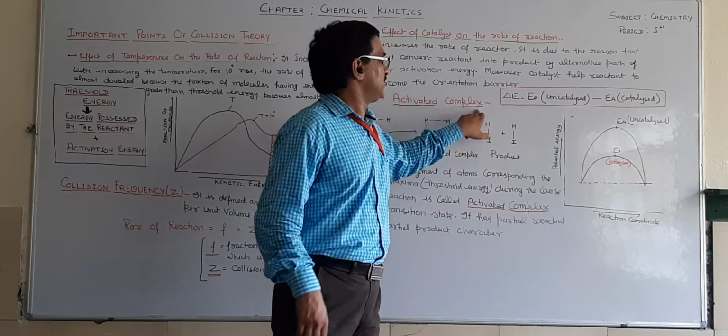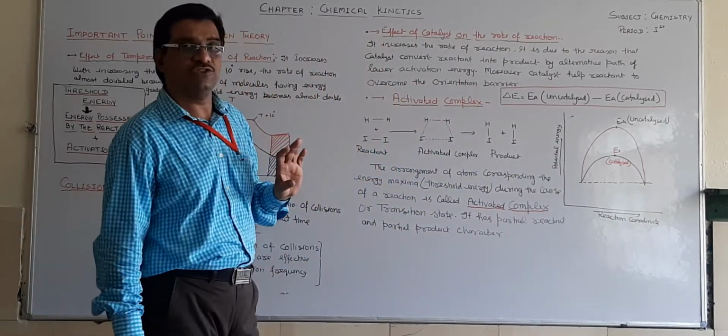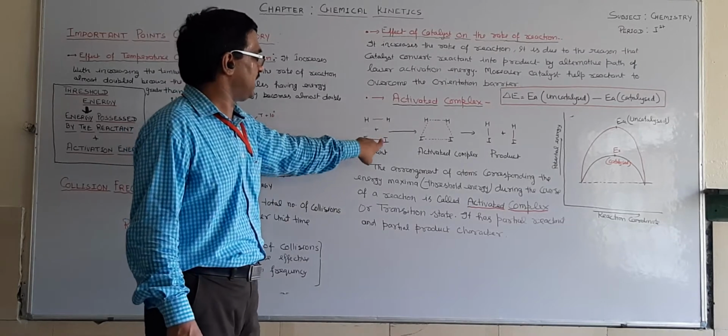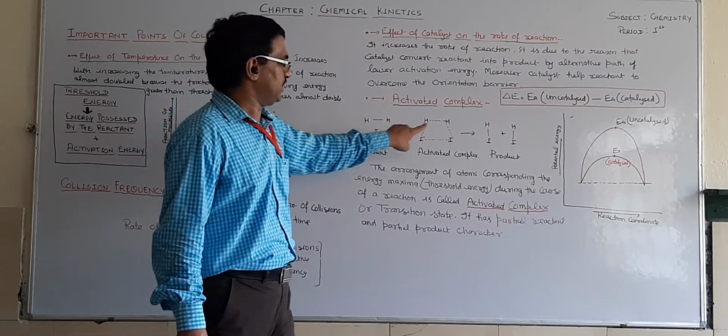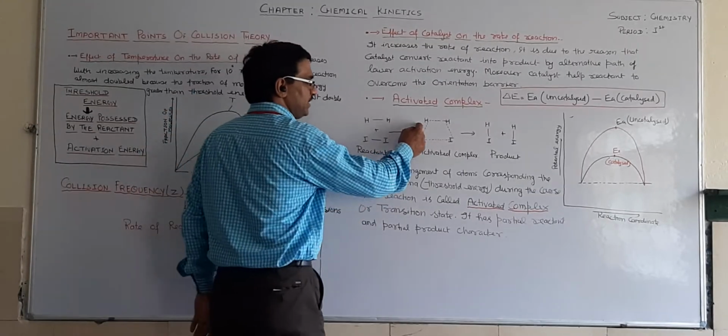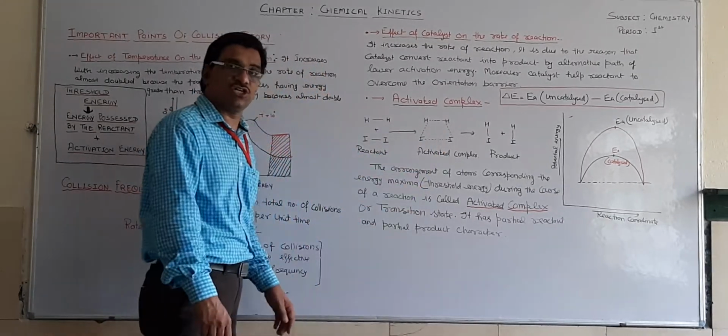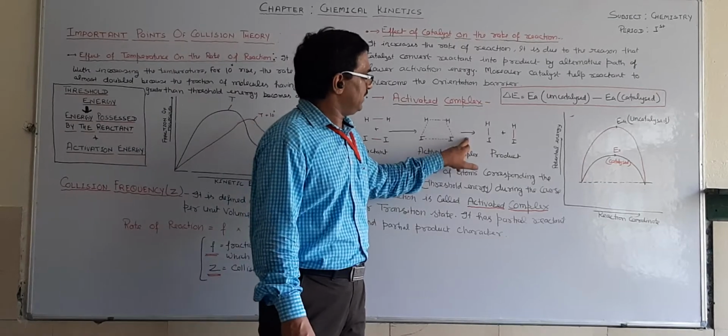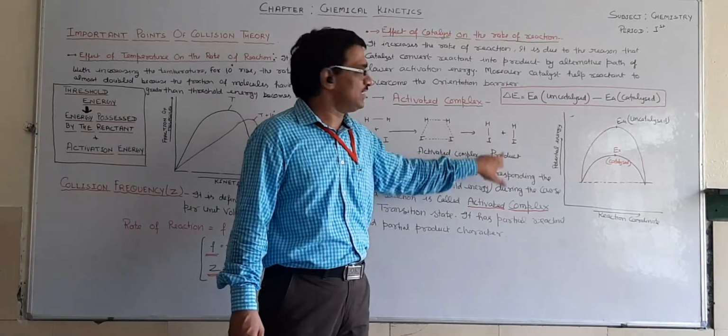Now, activated complex. What is an activated complex? Generally, we take the reactants H2 and I2. They form the product HI. But in the intermediate, they form the activated complex, this one. That is a transition state, and then it converts into the product HI.